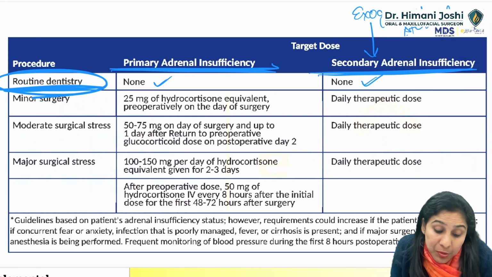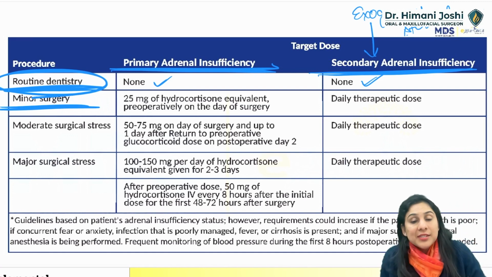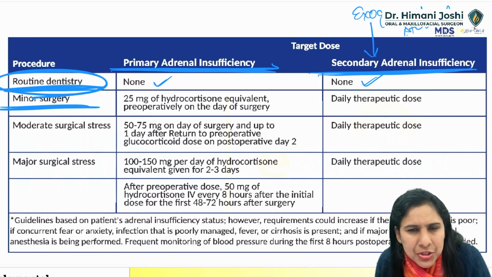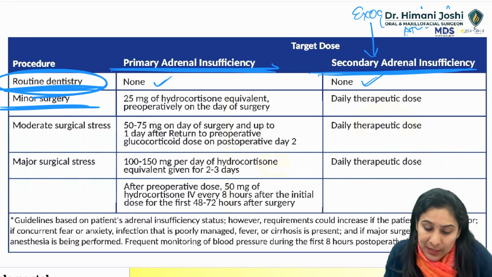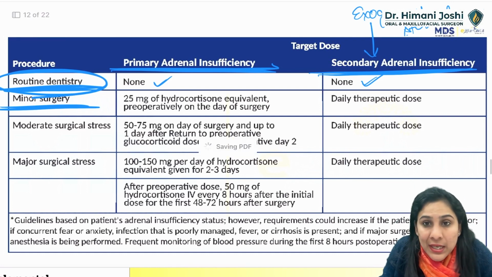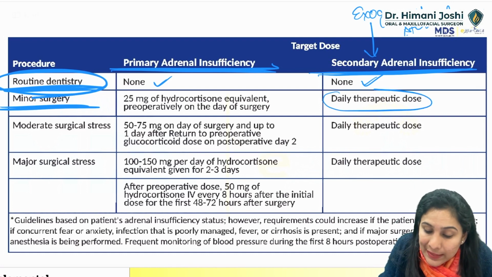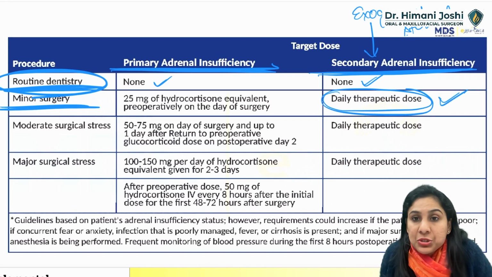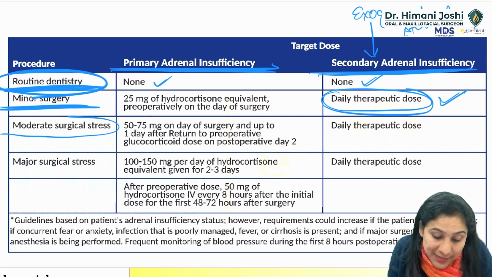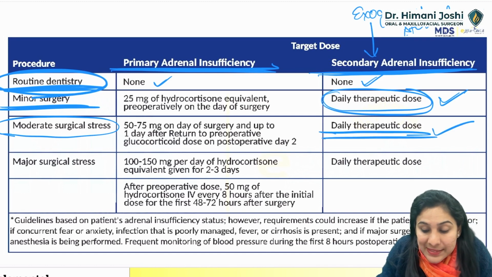For minor surgeries, now what are minor surgeries? Simple tooth extraction, primary teeth extractions, frenectomy, mucocele. Again, for a patient of secondary AI, only the daily therapeutic dose is enough. You don't need any supplementation of steroid. For moderate surgeries also, it is enough.